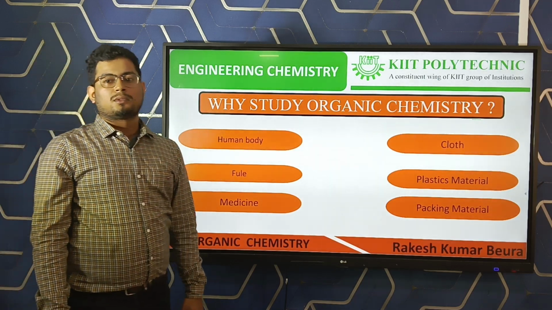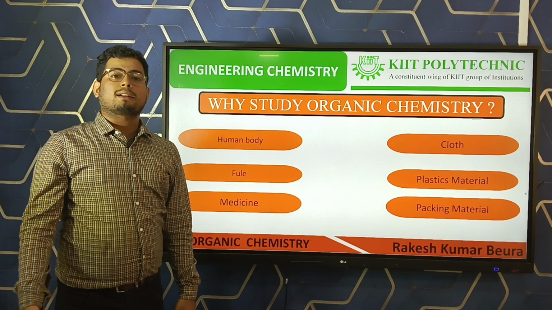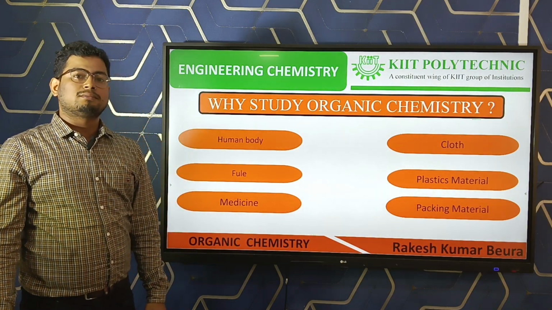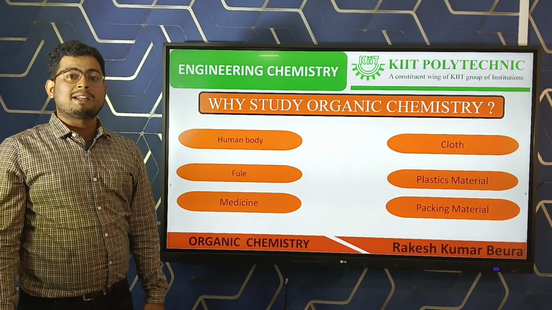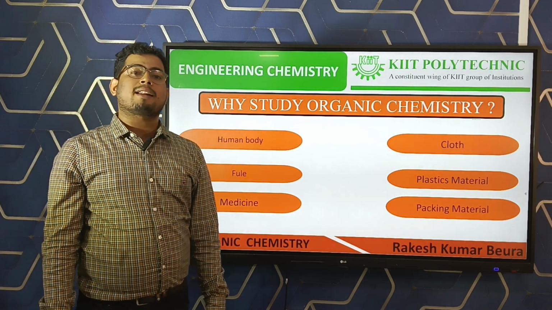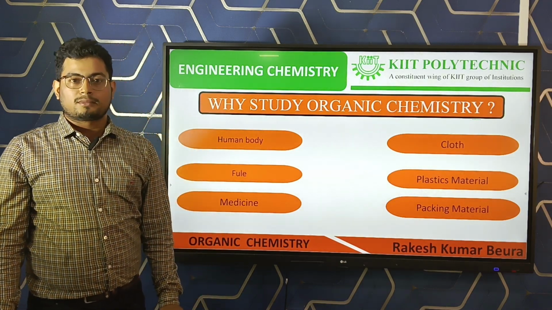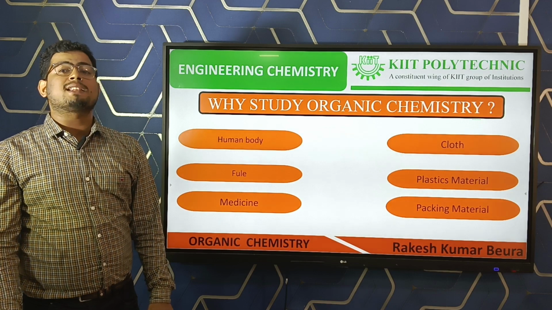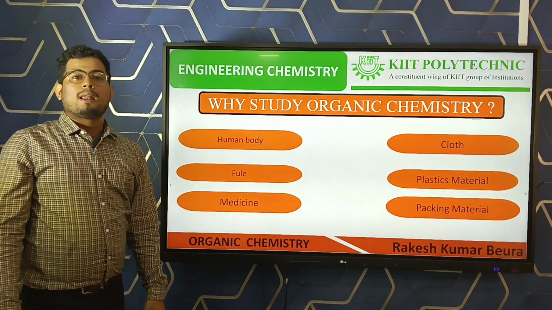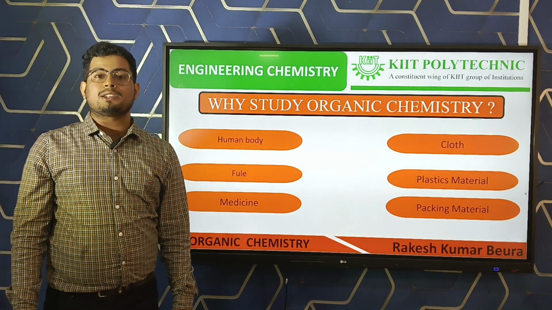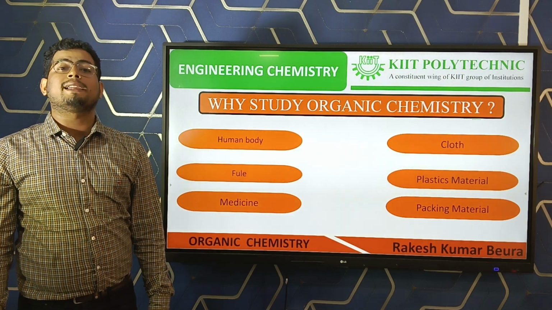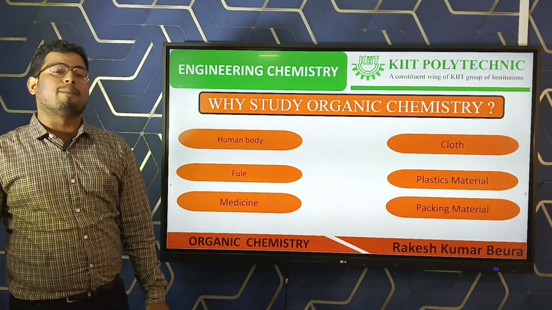Then clothes. We all wear clothes. These clothes are prepared from polyester, nylon, etc. These polyesters and nylons are polymers, and polymer chemistry is a branch of organic chemistry. Then fuel. We use fuels like LPG, CNG, petrol, etc. These are also organic compounds.